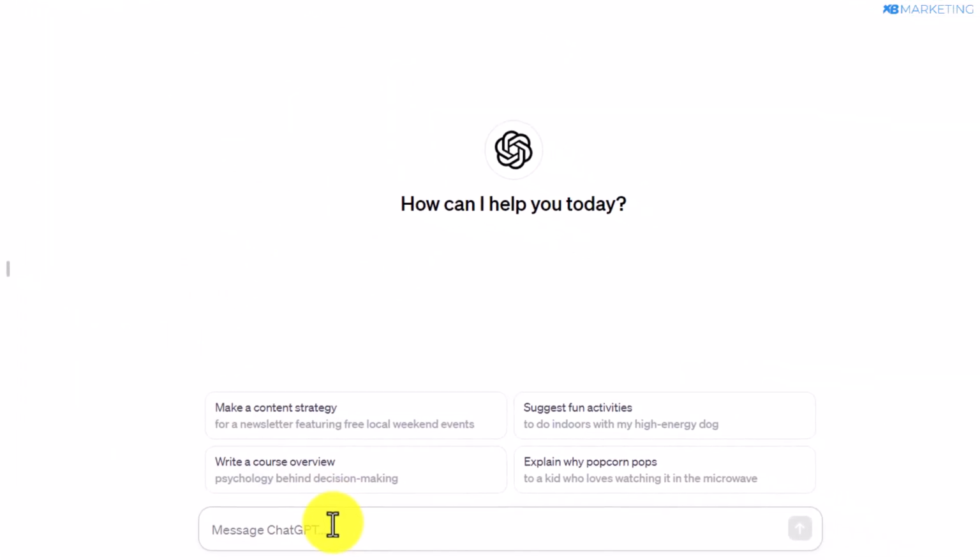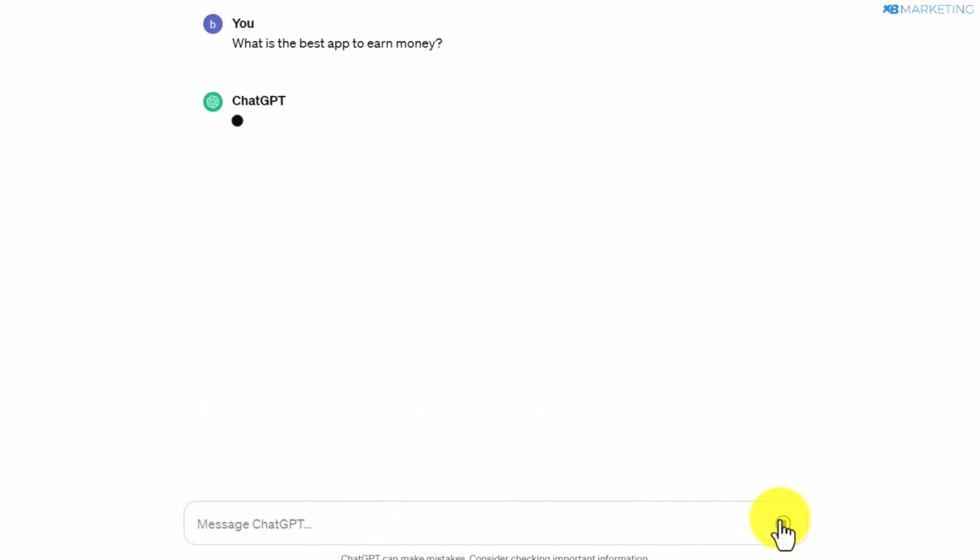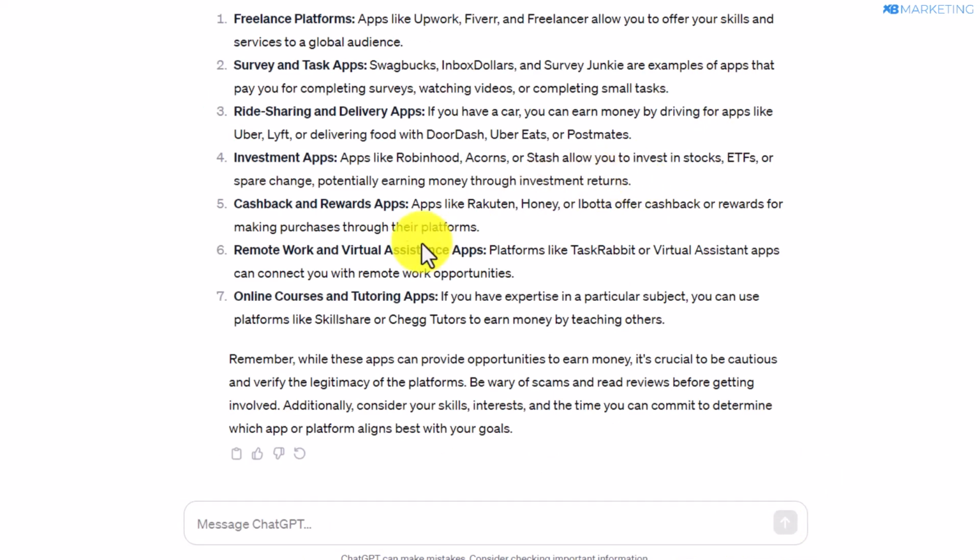All you need to do is to type in that same question on ChatGPT. So once you type in the same question, you want to click on send message. So once ChatGPT provides you the answer, all you need to do is to scroll down and you want to click on this copy button.